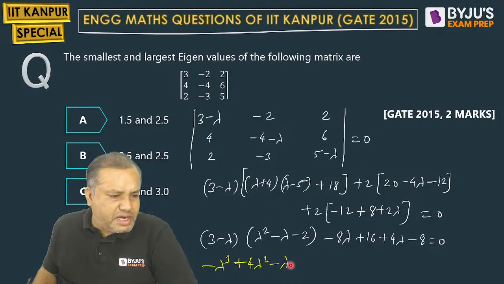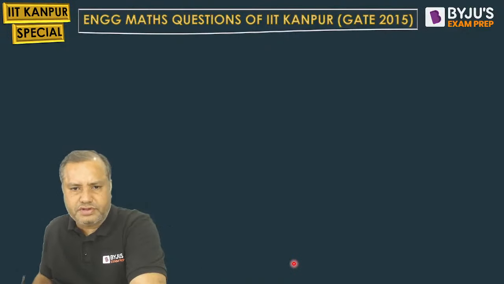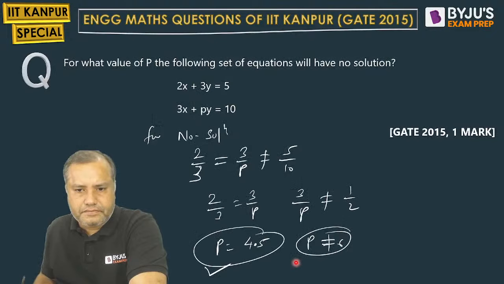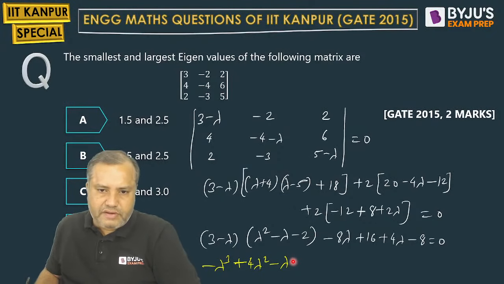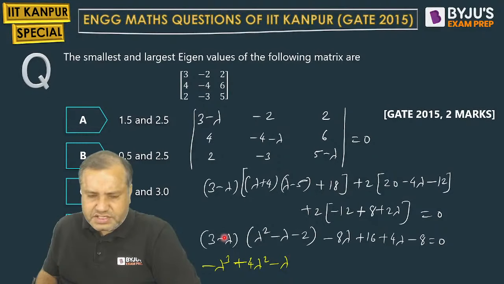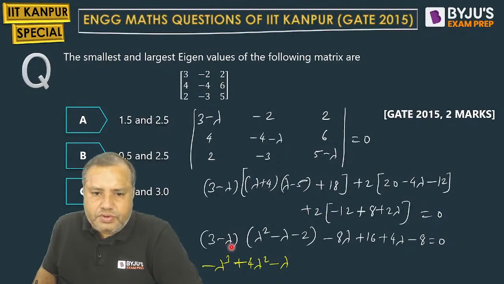Why are you calculating the determinant? Where? Previous question. I've done something wrong, I'll just check it. Don't worry. So 4 lambda square. Okay. Constant terms minus 6. Minus 8 lambda plus 4 lambda is minus 4 lambda. 16 minus 8 is 8.